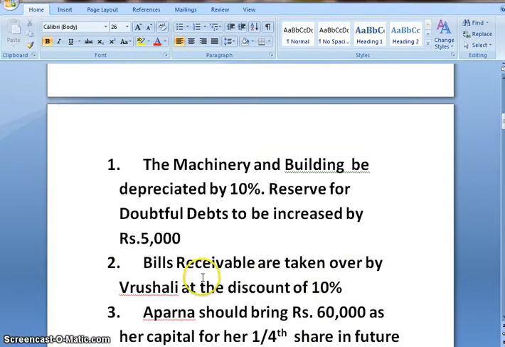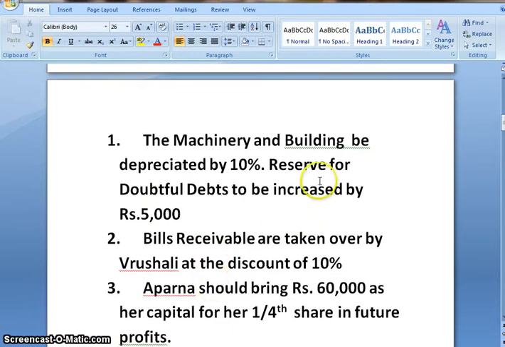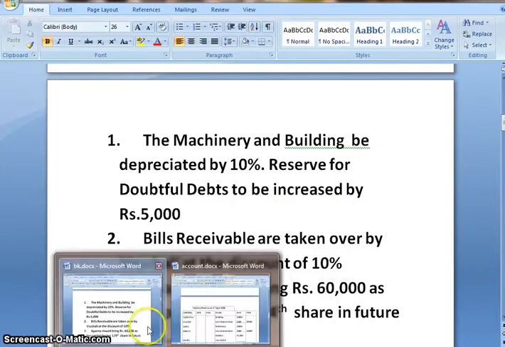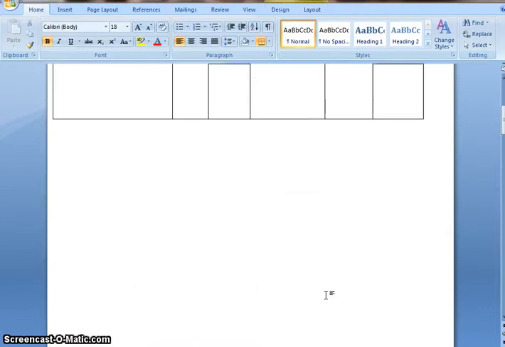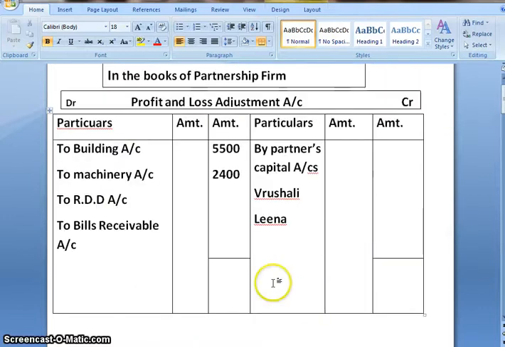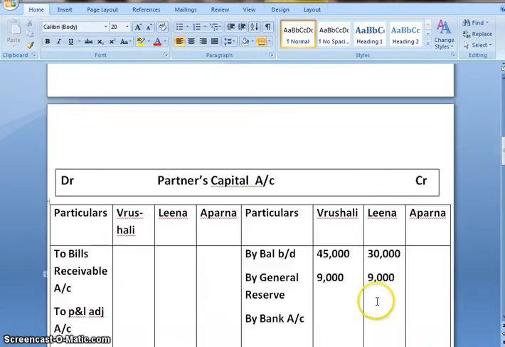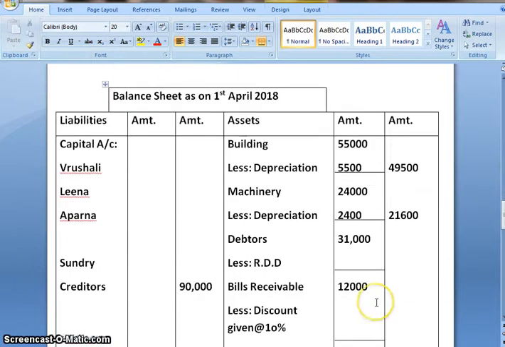Moving ahead, reserve for doubtful debts is to be increased by 5,000. So RDD is increasing, that is the liability is increasing. So the journal entry will be profit and loss adjustment account debit to RDD account, and by how much it is increasing? 5,000. Next effect will be, we'll deduct that amount from debtors.